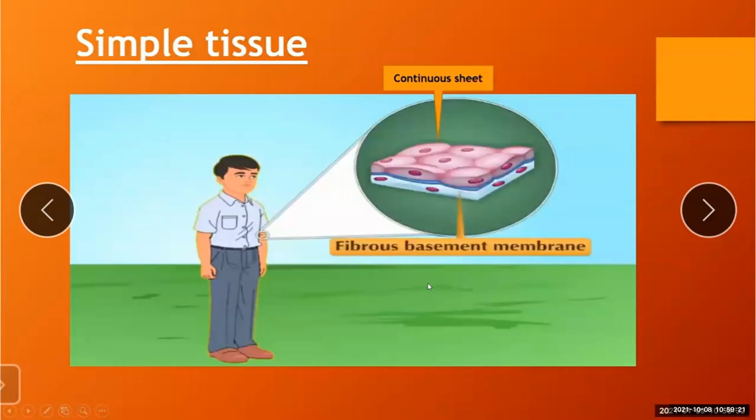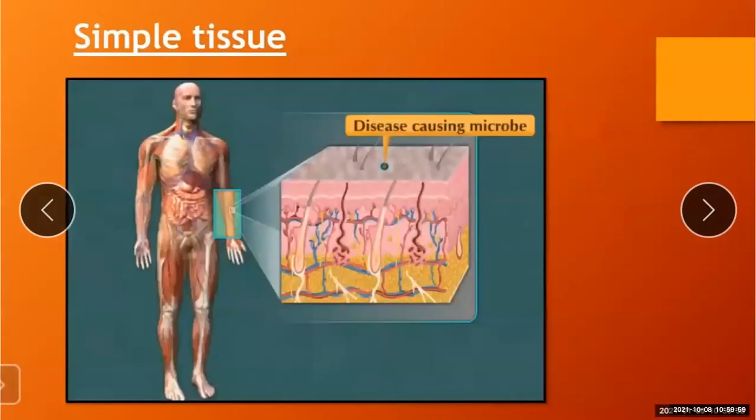Cells of the epithelial tissues are separated from the cells of the other underlying tissues by a fibrous basement membrane. So this is epithelial tissue.